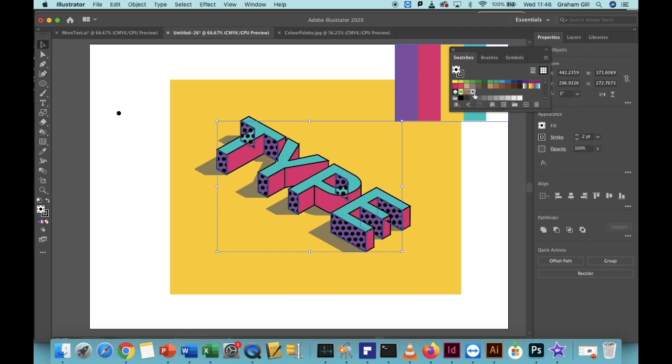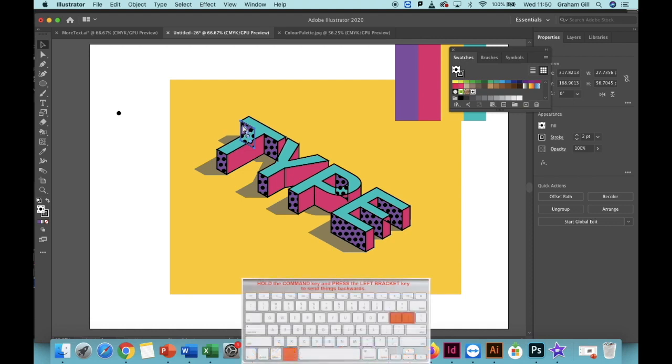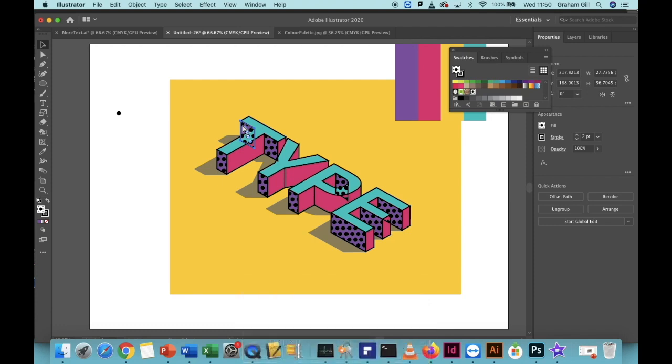Now, just like before, we need to move these new sections behind our lettering. Make sure the selection tool is selected and click anywhere on the background to deselect these new pieces. Now, one at a time, click them, hold the Command key and the left bracket and move them behind the section until they are in the right place. You don't have to do this for every single one, just the ones that are overlapping with some of the coloured text.